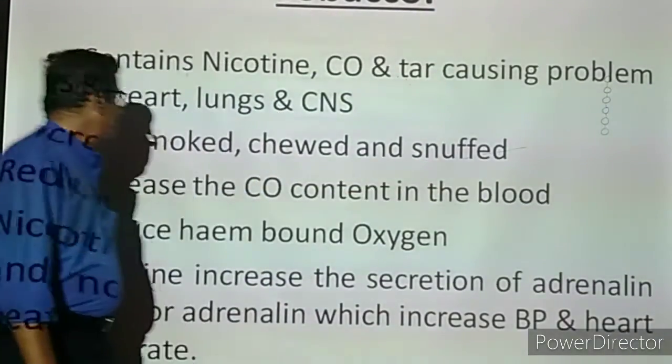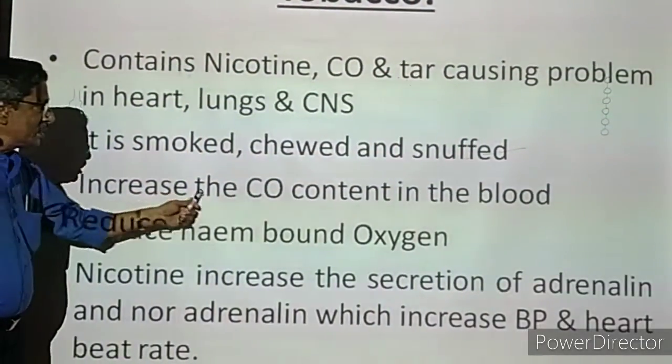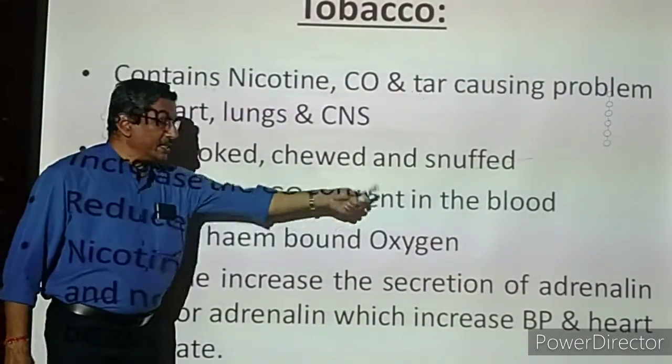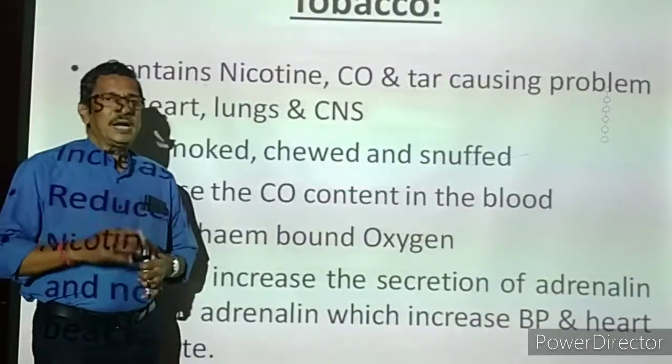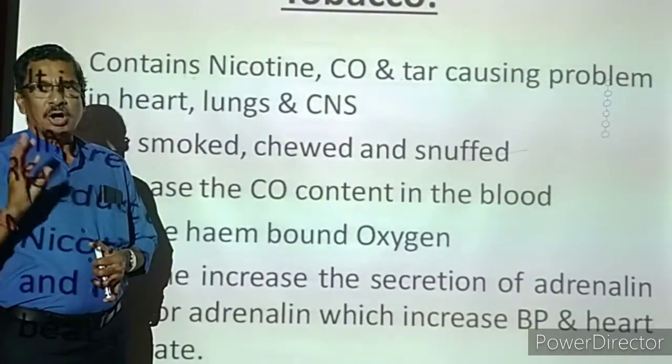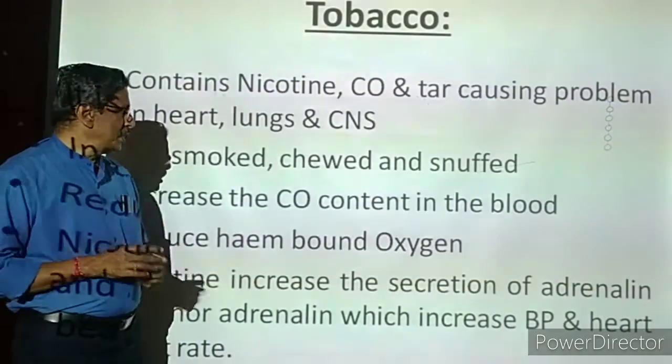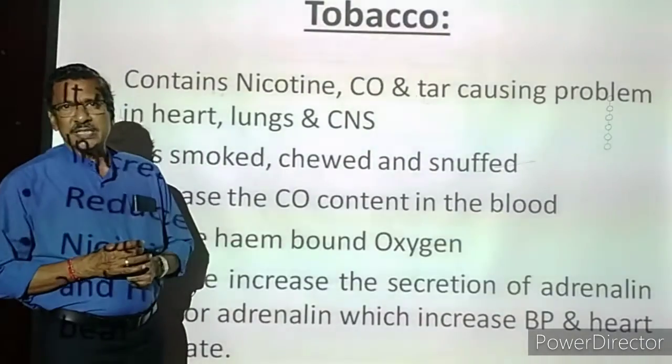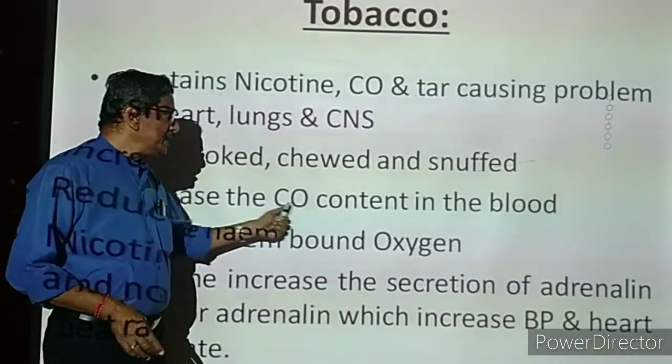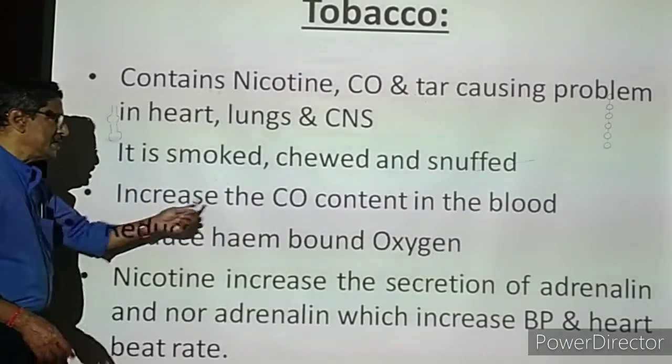Now the tobacco increases the carbon monoxide content in the blood. Our blood can bear oxygen and carbon dioxide, but carbon monoxide is a poisonous or toxic gas, and its content will be increased.